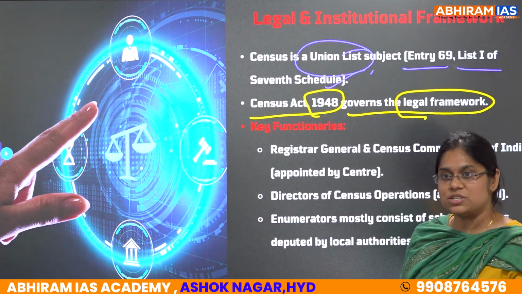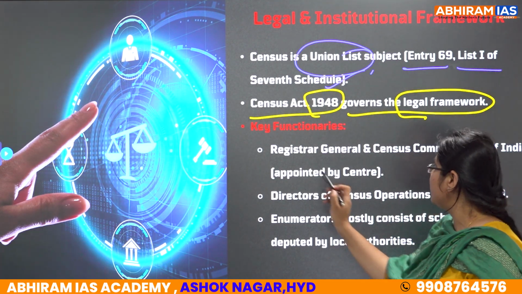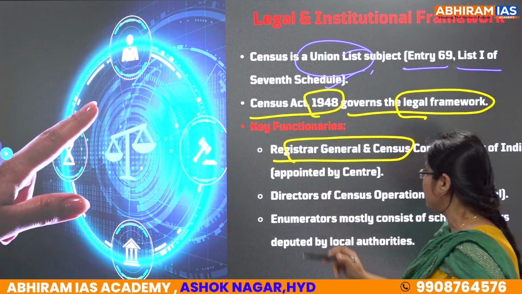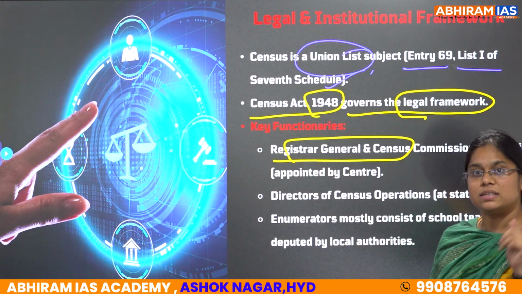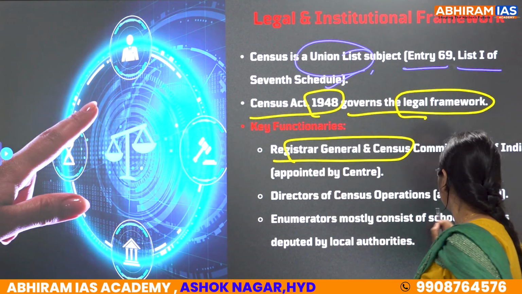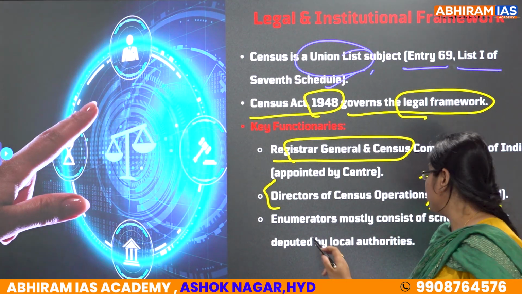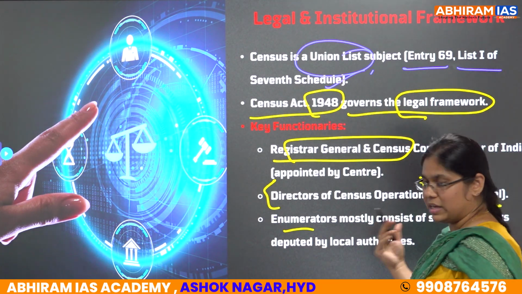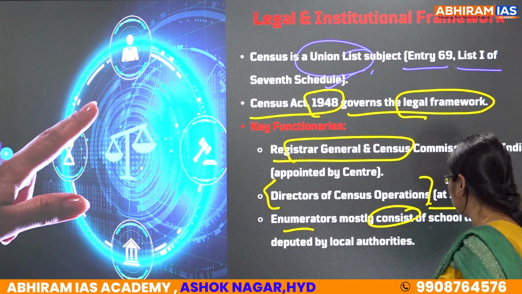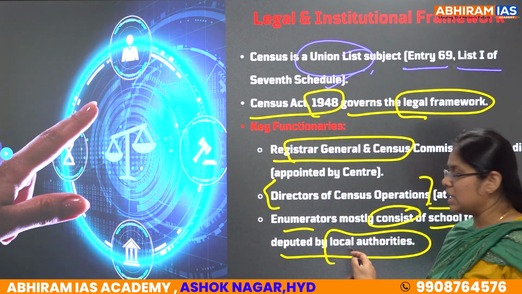Who are the key functionaries? The Registrar General and Census Commissioner of India, who is appointed by the center at the central level. At the state level, Directors of Census Operations. And the enumerators mostly consist of school teachers deputed by the local authorities.